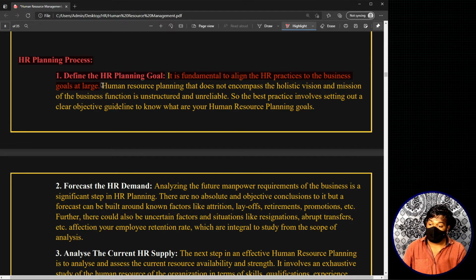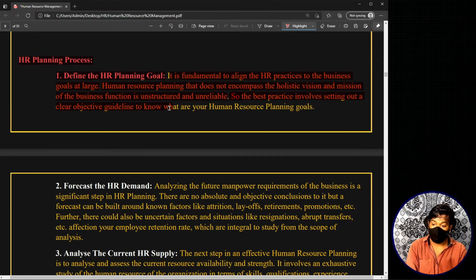The human resource planning that does not encompass the holistic vision and mission of the business function is unstructured and unreliable. The best practice involves setting out a clear objective guideline to know what your human resource planning goals are.